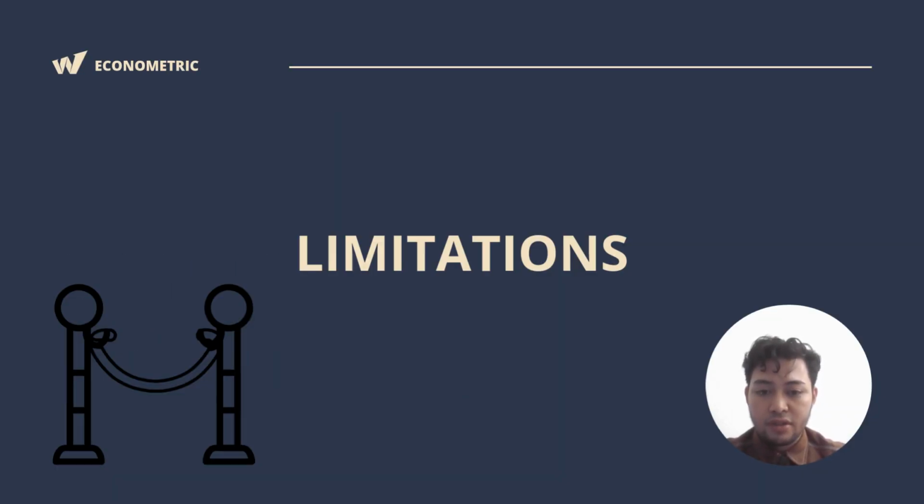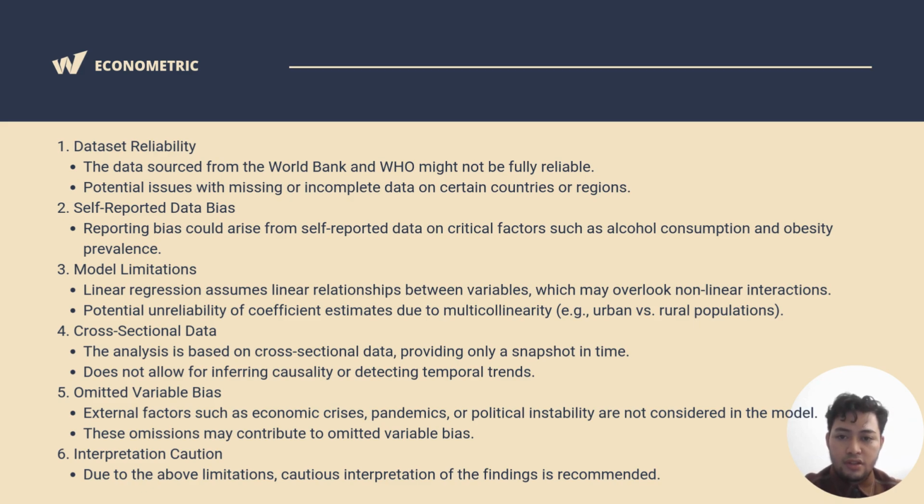Next is limitation. The regression analysis used in this study has several methodological limitations. First, the dataset from the World Bank and WHO may not be fully reliable, potentially missing data from certain countries or regions. The reliance on self-reported data like alcohol consumption and obesity prevalence introduces the possibility of reporting bias. The linear regression model assumes linear relationship between variables, ignoring potential non-linear interactions.